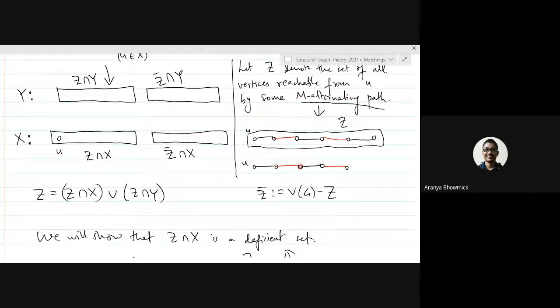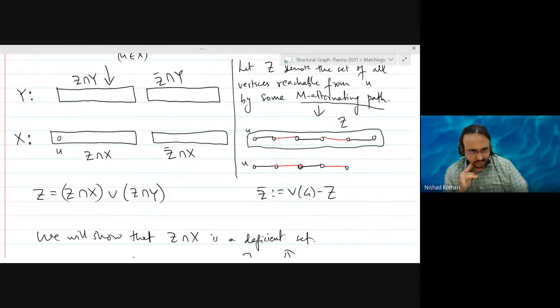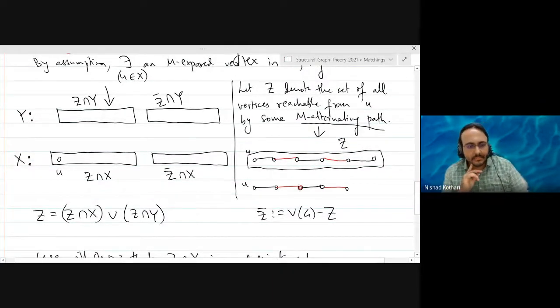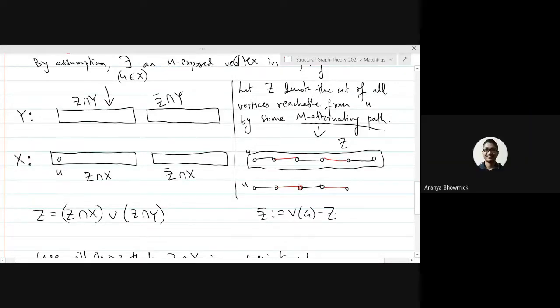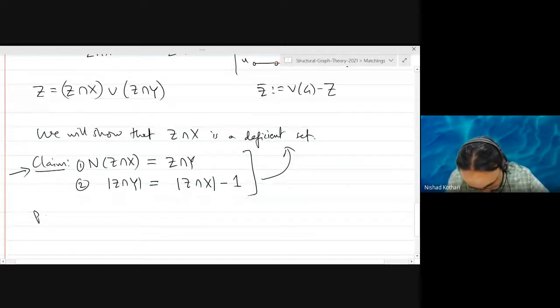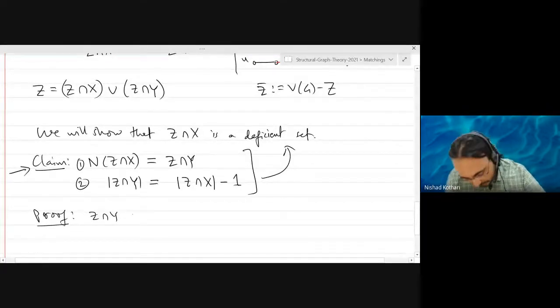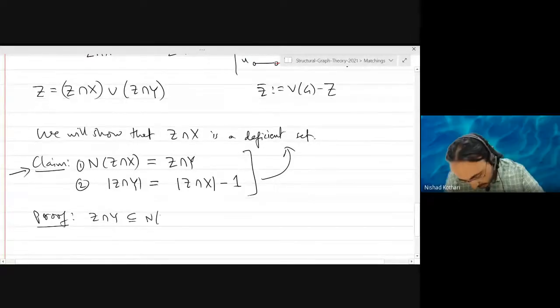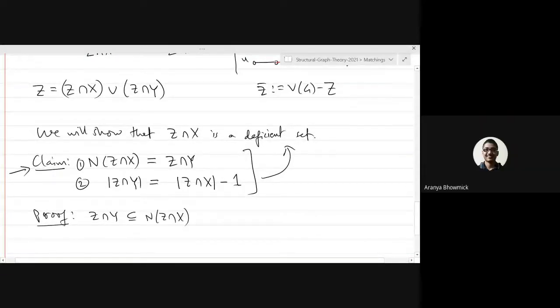we are starting from an exposed vertex U and we are reaching by an alternating path. So that means if some vertex in Z intersection Y is not in N of Z intersection X, then how can we reach that vertex starting from U by an alternating path? Okay. So you're saying that Z intersection Y is a subset of the neighborhood of this set, Z intersection X. Exactly, right? Okay.